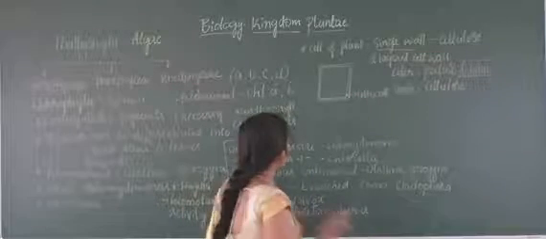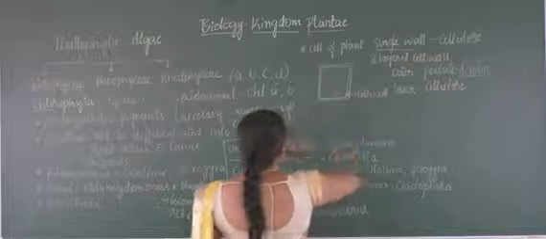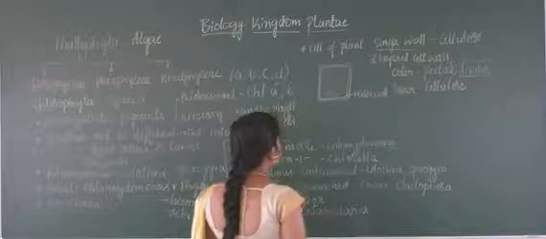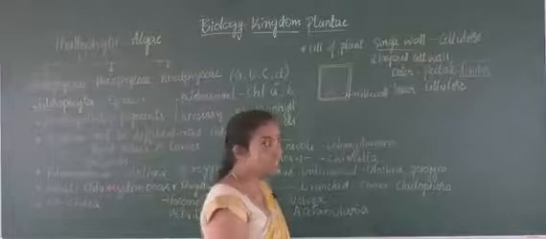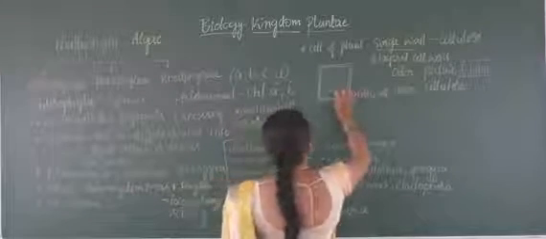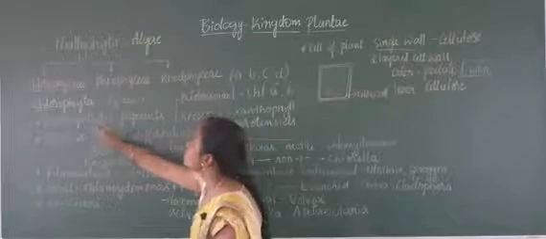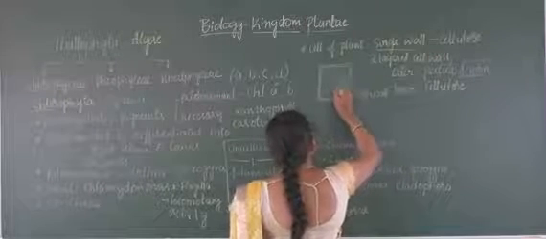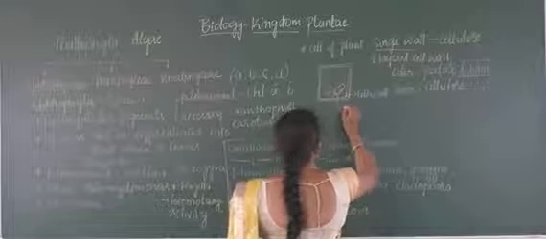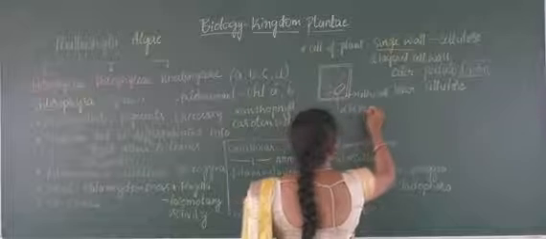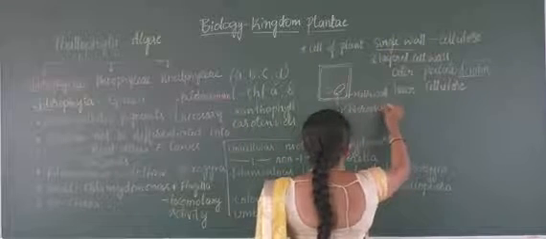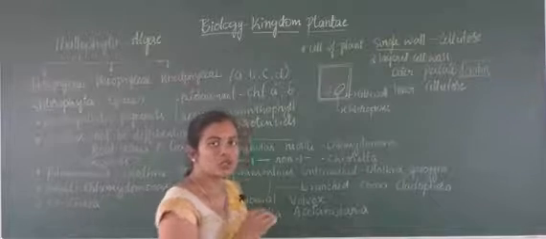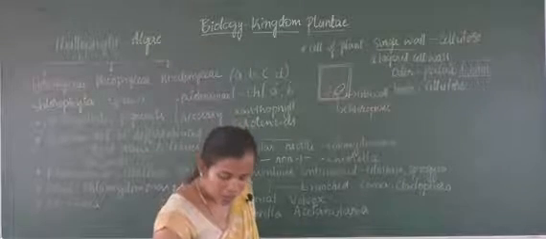Next, in the interior you can find the presence of the nucleus, a little bit parietally or marginally. As this is a photosynthetic organism, it possesses a photosynthetic cell organelle called chloroplast, and this chloroplast consists of photosynthetic pigments.